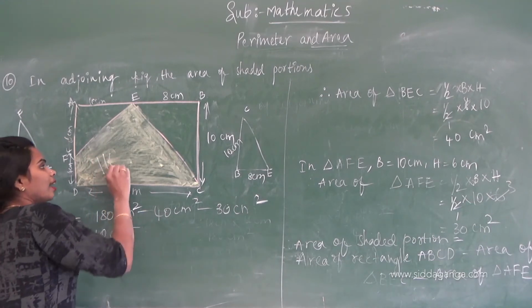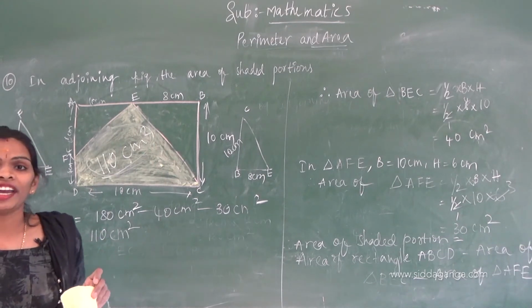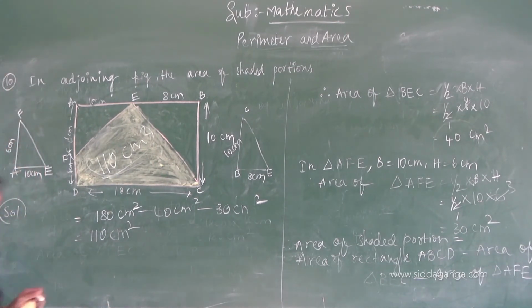This 110 centimeter square is the area of the shaded part.